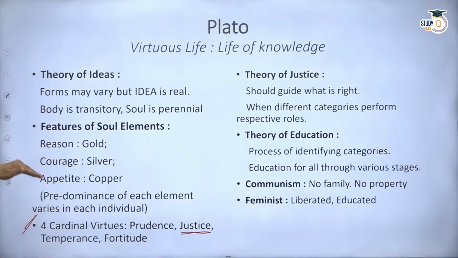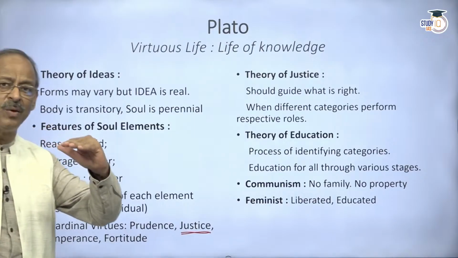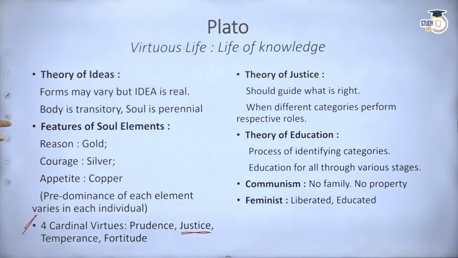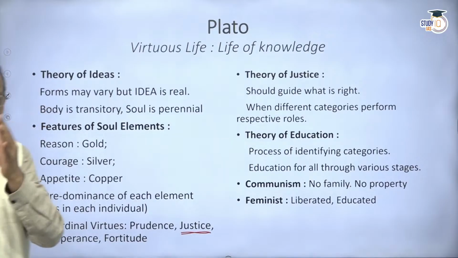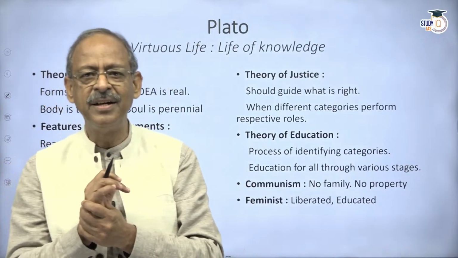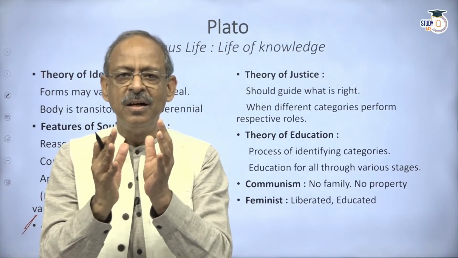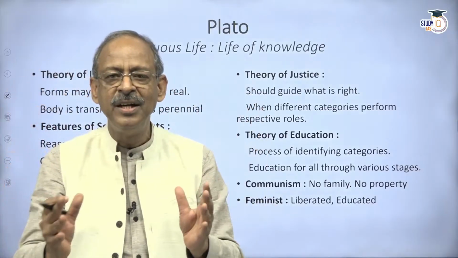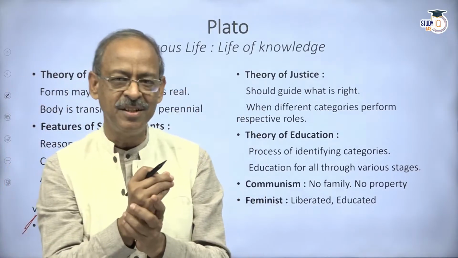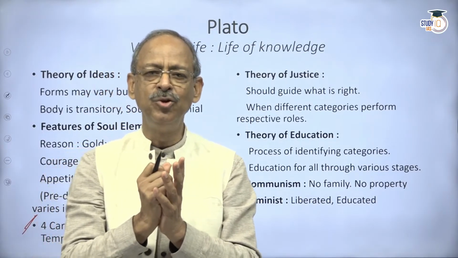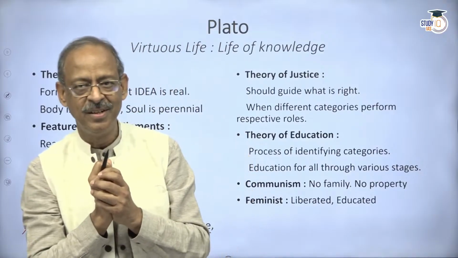Justice will come if every individual does what he is best at. And this takes you to the idea. When he talks of idea, this concept emerged as a consequence of understanding that in this world, many things are changing. But in this changing world, is there something which is not changing, which is the essence of everything? So Plato used the word horsiness. What is horsiness?